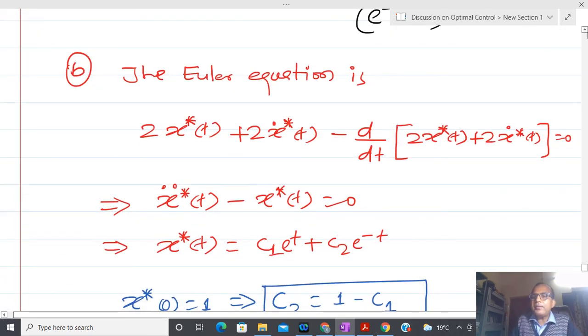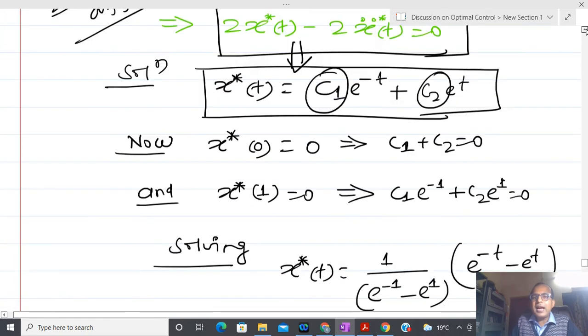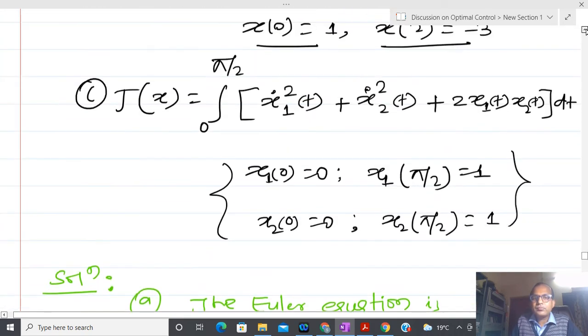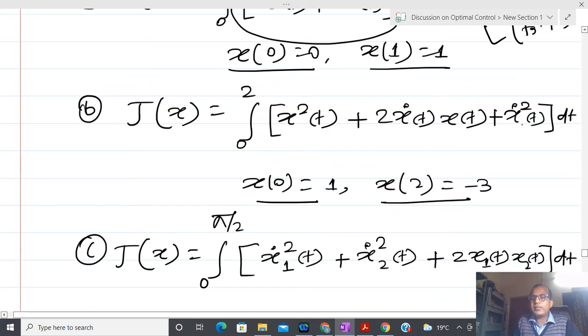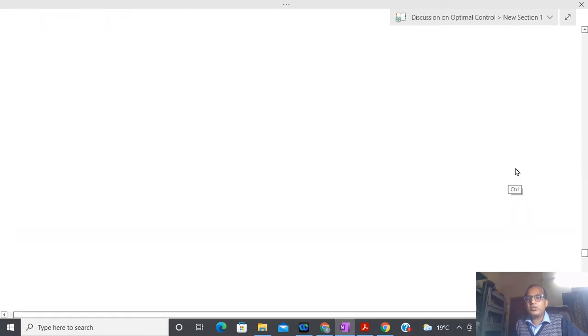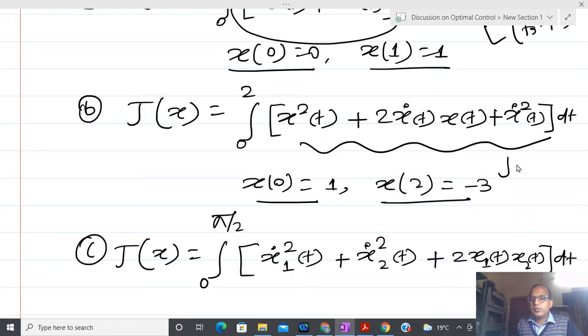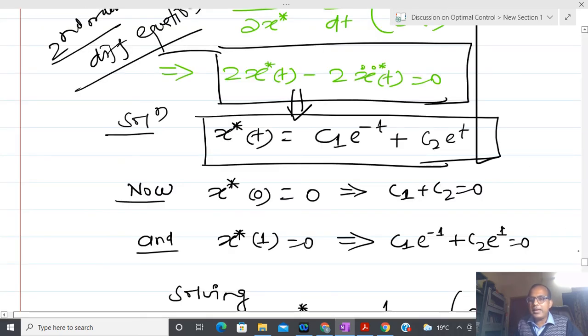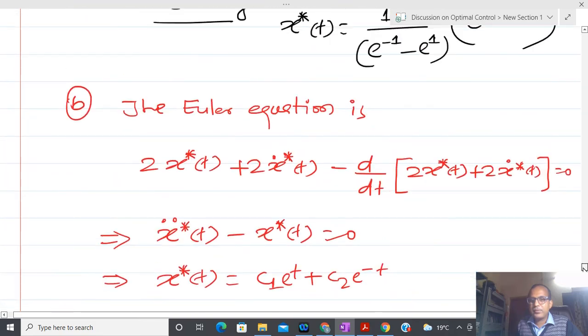Similarly, in the second place, you can see I have this kind of equation, and again x0 and x2 are given to me. Here in this example, J is the whole quantity, and this is L, because everywhere I am using the same notation.